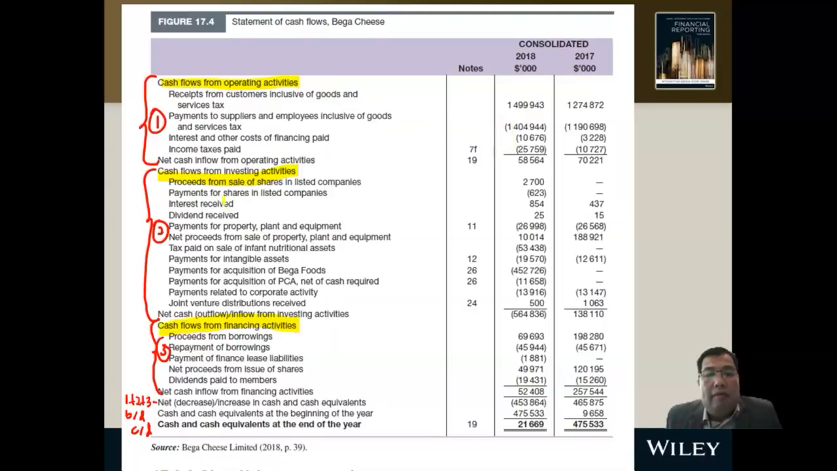Okay, and then for the cash investing, the proceed and also the payment. And finally we have your borrowing, cash financing, your proceed as well as your repayment, your payment. And then when you total up, you'll get your net decrease or increase in cash.